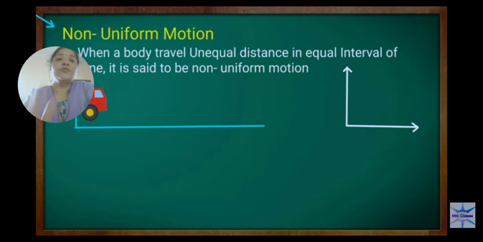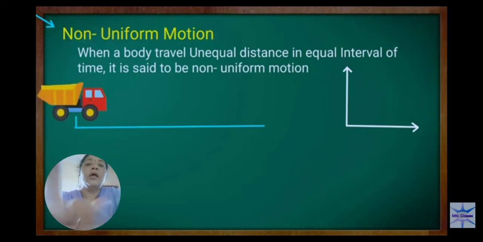Coming to non-uniform motion. When a body travels unequal distance in equal interval of time, it is said to be non-uniform motion. Time is equal but the distance is unequal. Distance is unequal but time is equal. Here you can understand with an example.